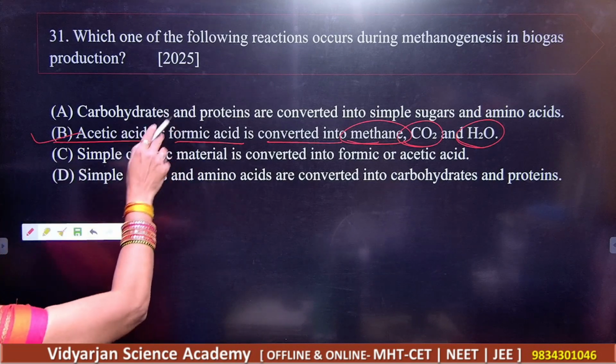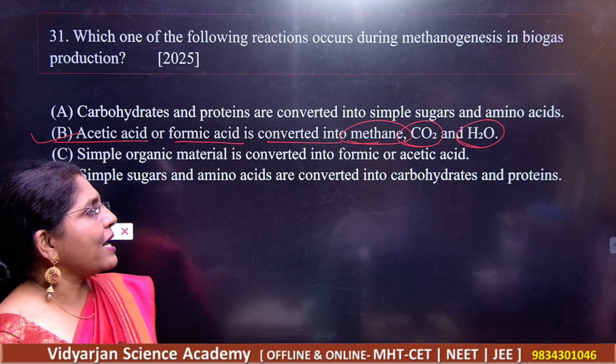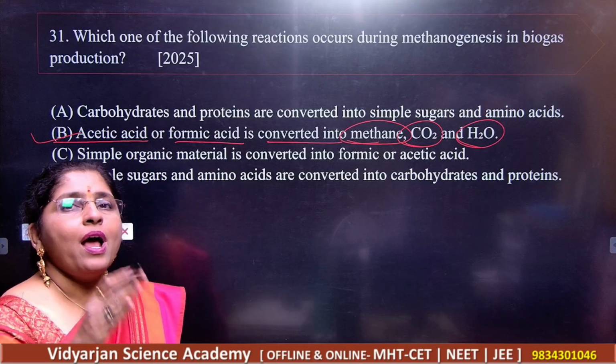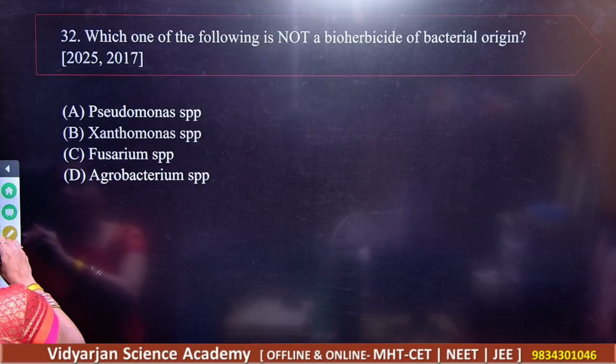You should remember what the reactions are. So acetic acid or formic acid is converted into what? Methane, CO2 and water. So here B is the correct answer.